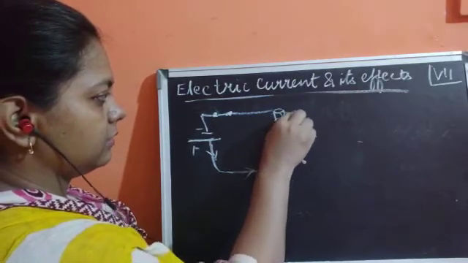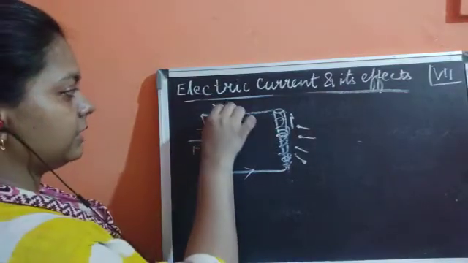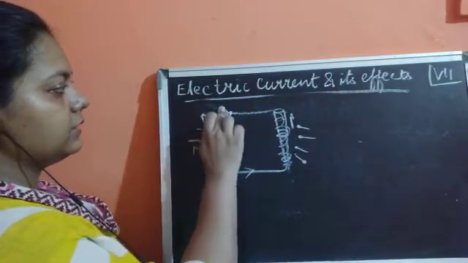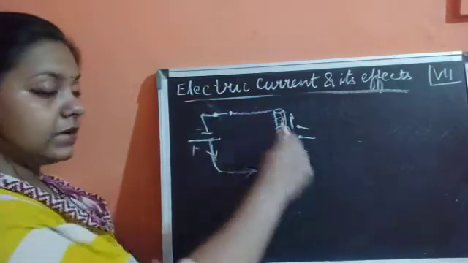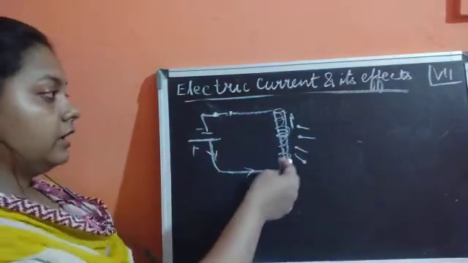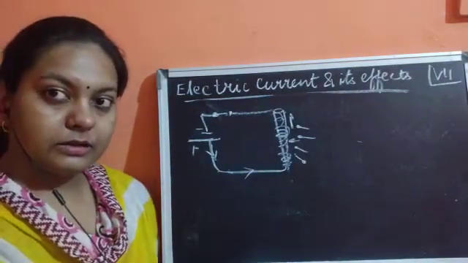Okay, we'll place some iron pins like that. It is an off condition now. As soon as you switch it to on condition, what happens? As the current starts flowing, these pins get attracted towards this iron nail.